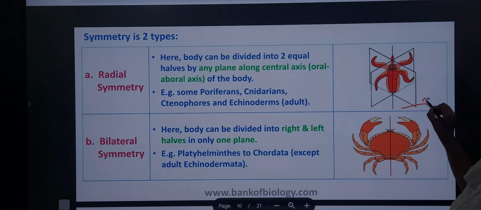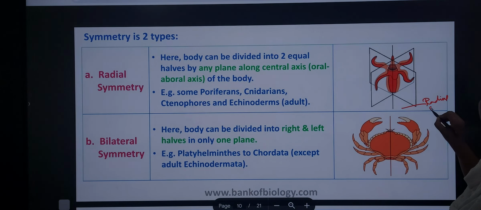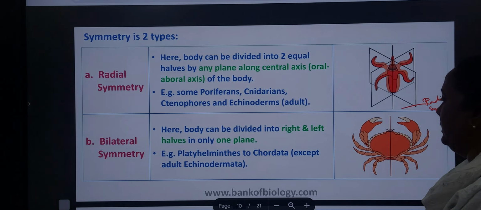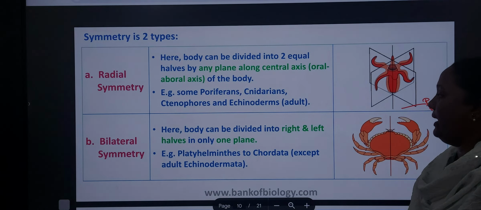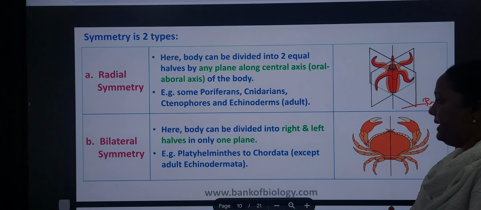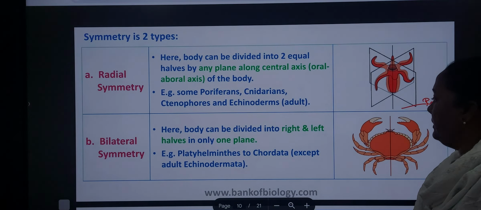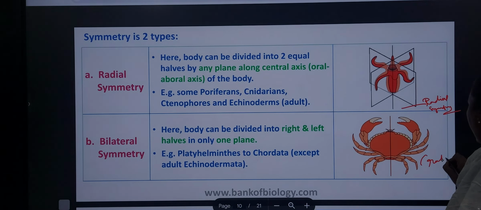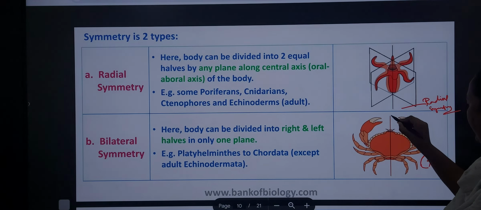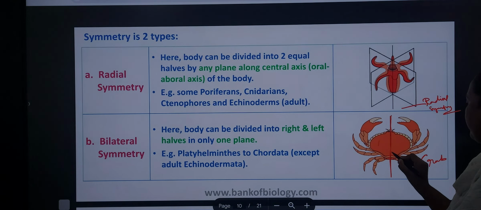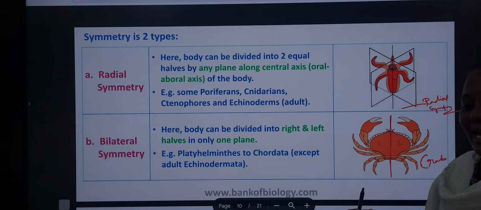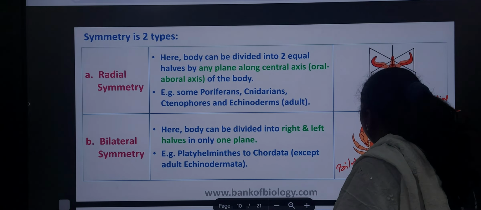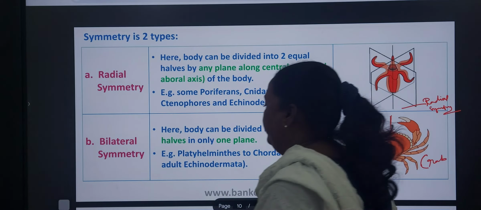So this is radial symmetry. Examples of radial symmetry are ctenophores and echinoderms. In bilateral symmetry, only in one plane are two halves there, left side or right side. That is platyhelminthes to chordates. For example, take a crab. We are cutting it into two halves, this is 1 and this is 2. This is bilateral. This is radial and this is bilateral. So this is symmetry.